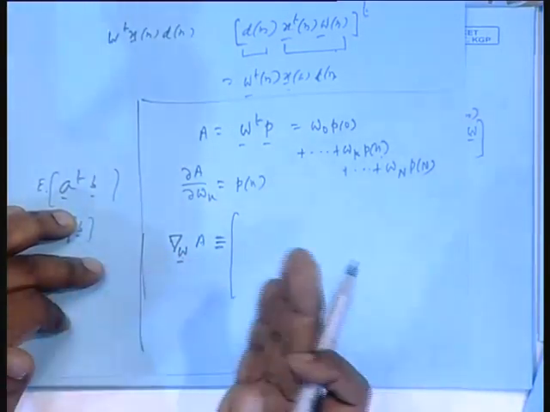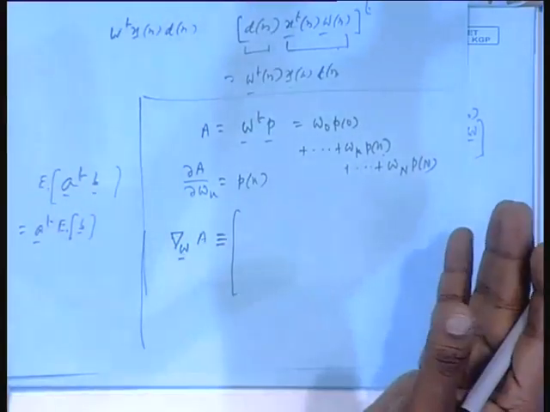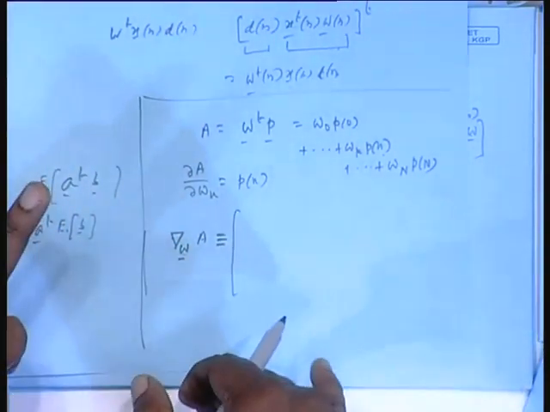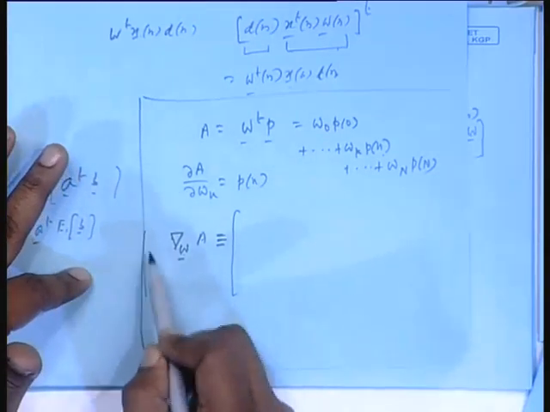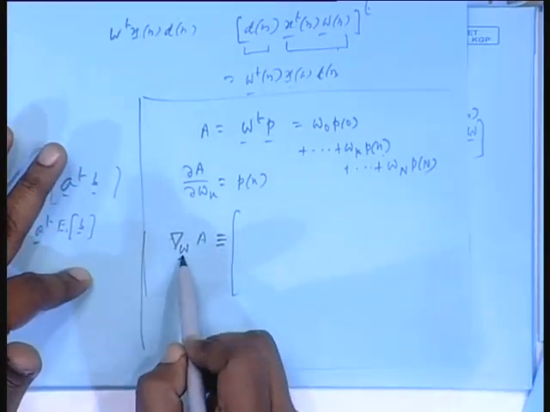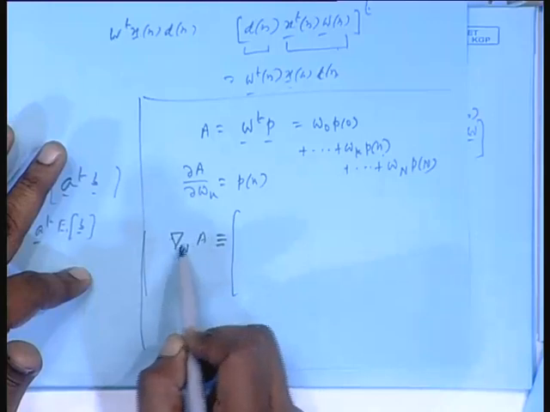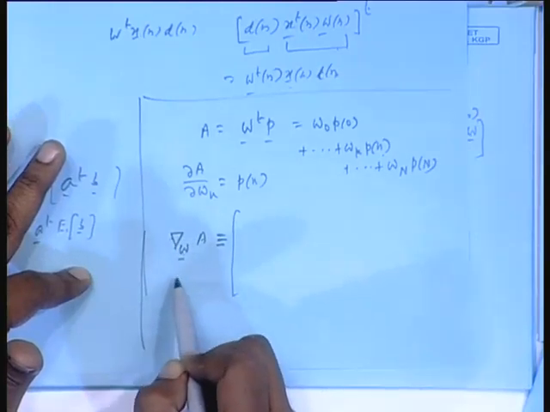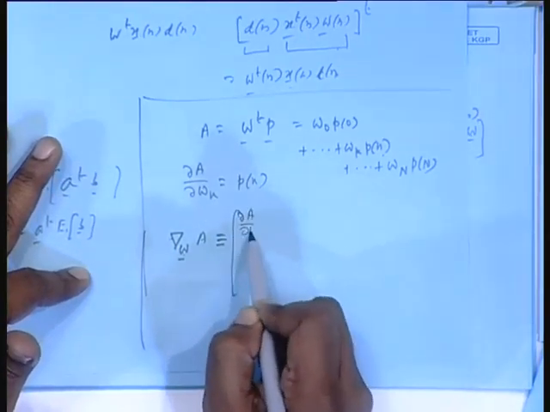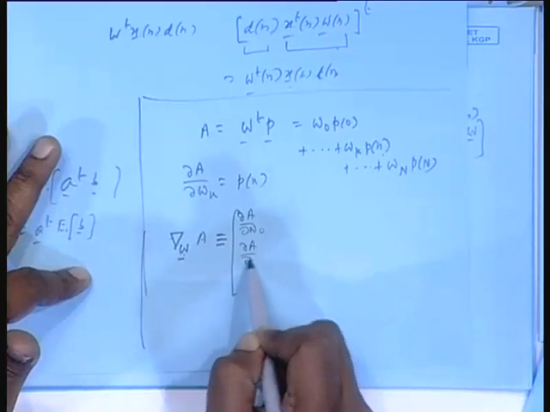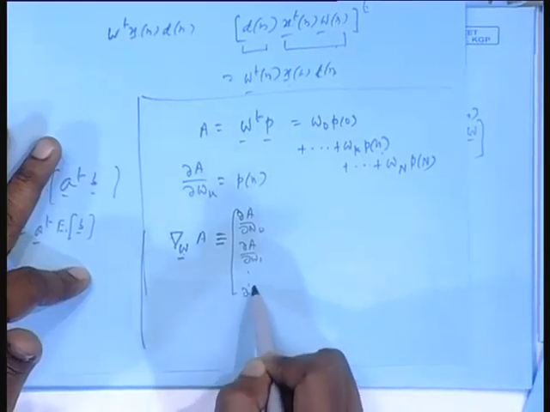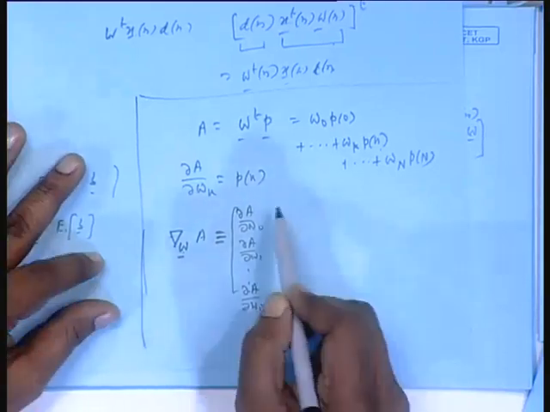I am doing nothing new, I am only collecting all the derivatives and putting them in a vector form. That is why I am giving it a compact name here, del W of A, that is, A differentiated by the W vector. Basically, this will be del A del W0, del A del W1, dot dot dot, del A del W n.